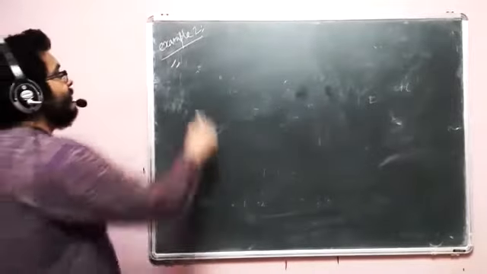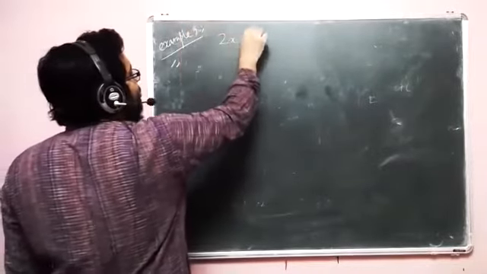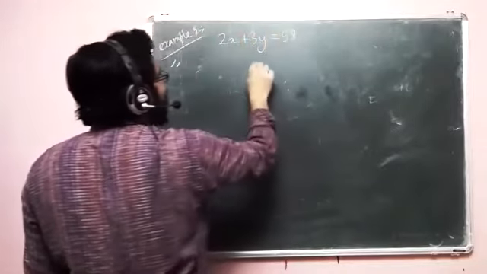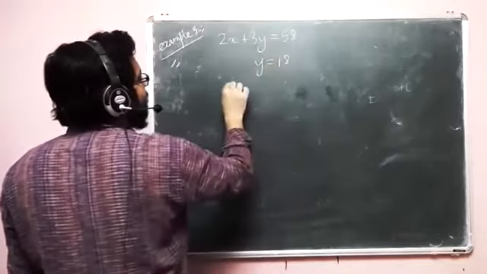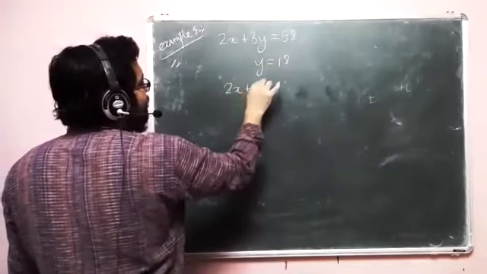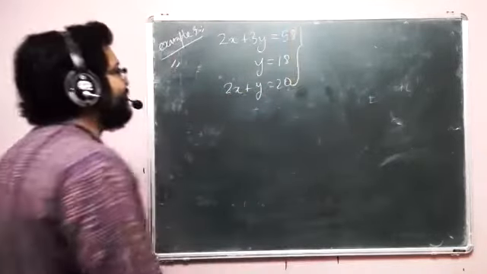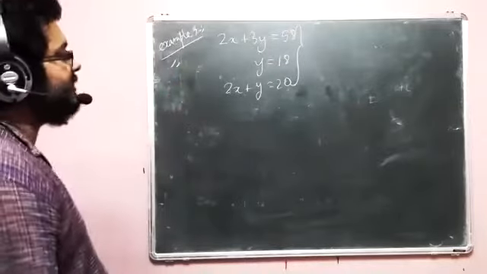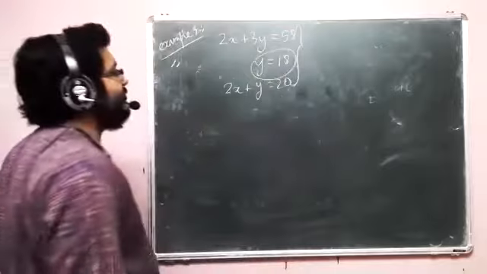Example 3: 2x plus 3y equal to 58, y is equal to 18, 2x plus y equal to 20. You can easily see that this is a system which has a unique solution. One of them is given to you and x is equal to 2.